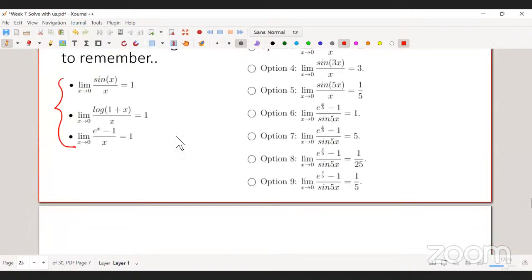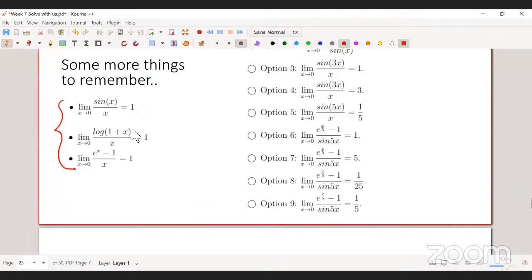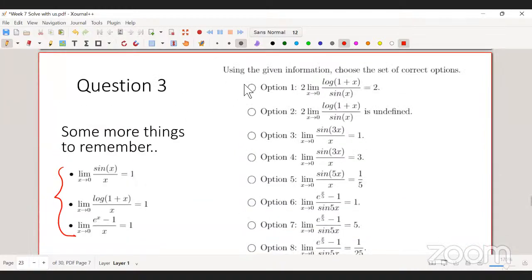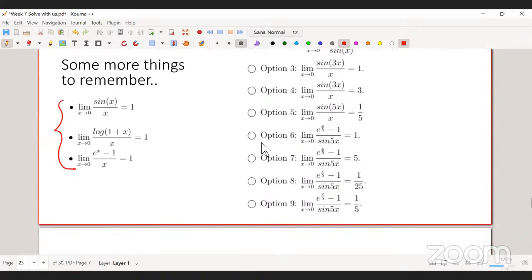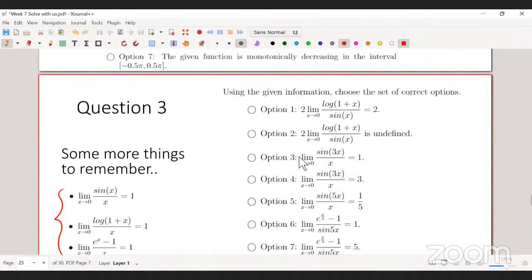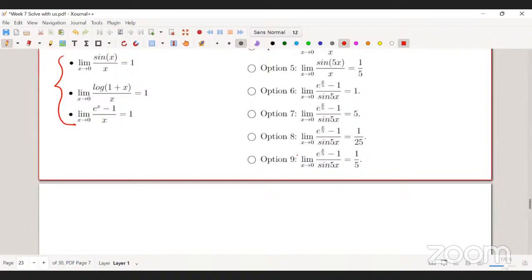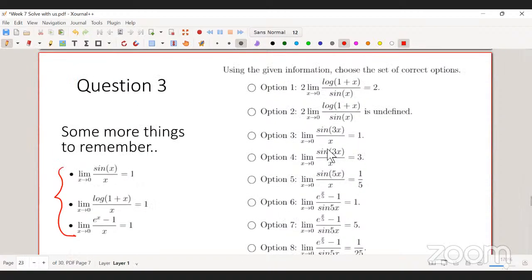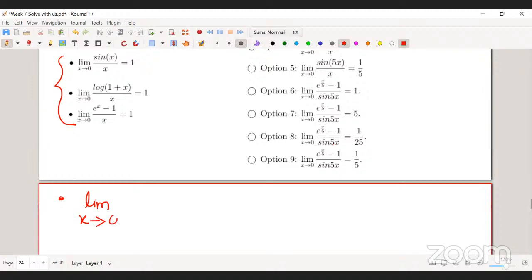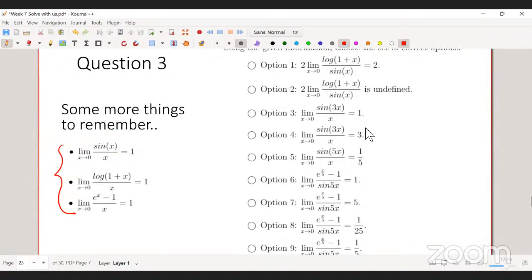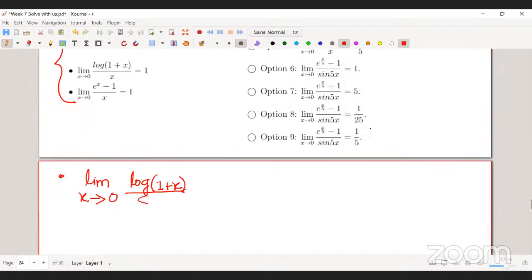Using this information you need to verify which of the following options is correct. The first option is the limit as x tends to 0 of log of 1 plus x by sin x.